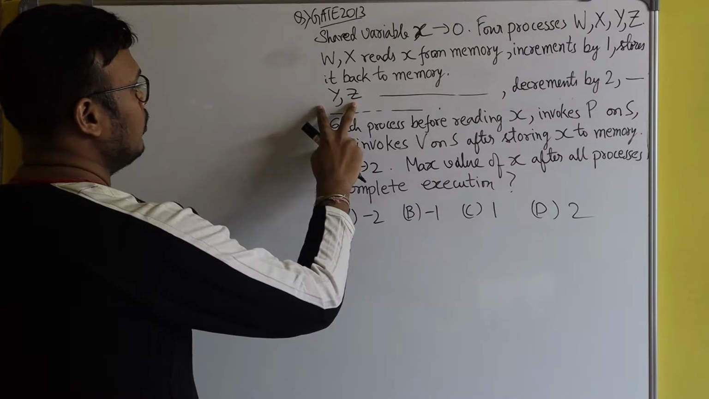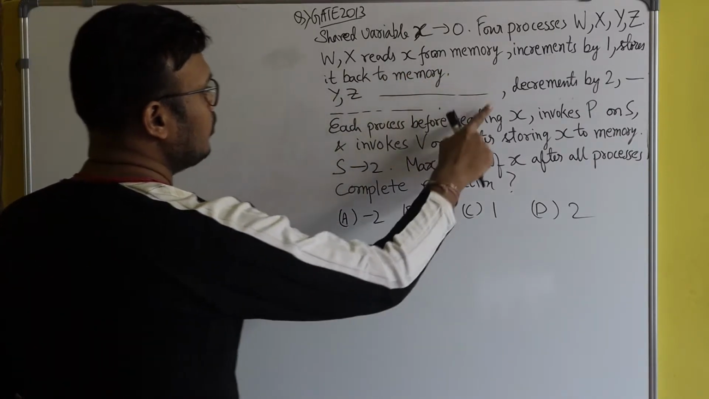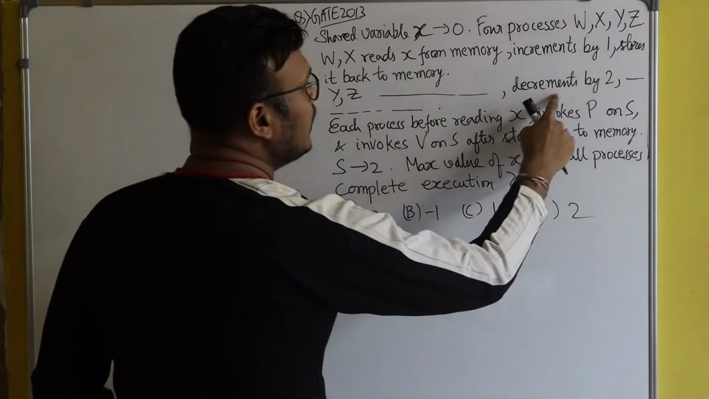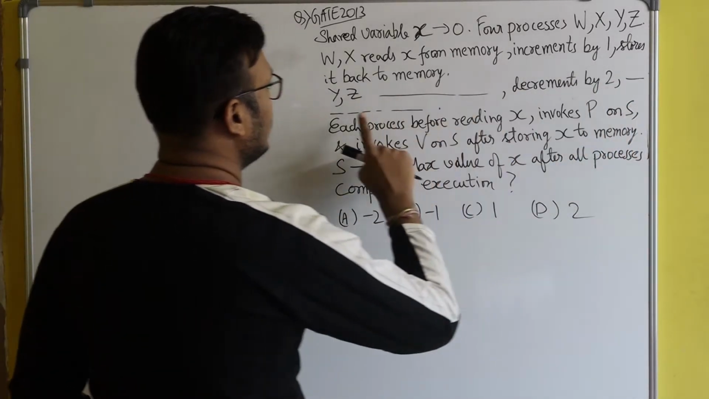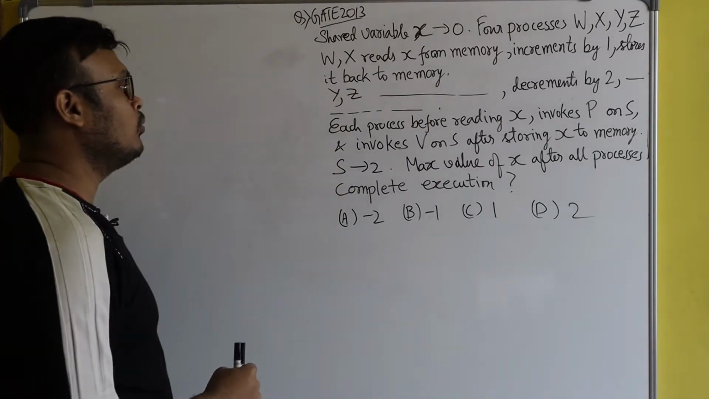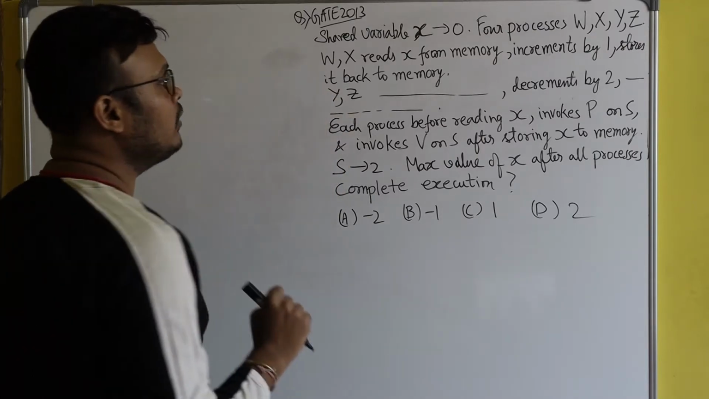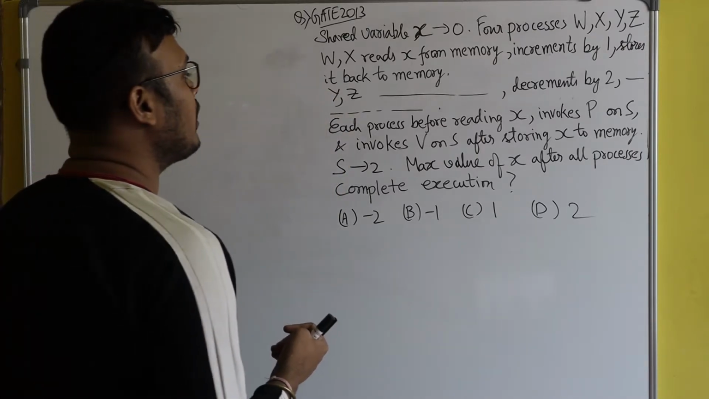Now what will processes y and z do? Processes y and z will read x from the memory, but they will decrement it by 2 and store it back to the memory. The only difference between wx and yz is that wx will increment by 1 and yz will decrement by 2, and the rest of the part is the same.